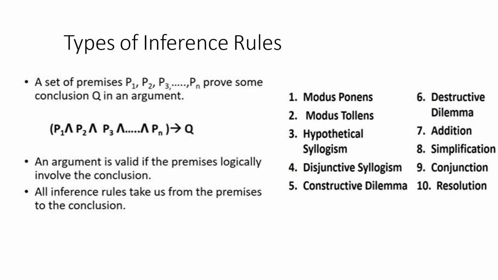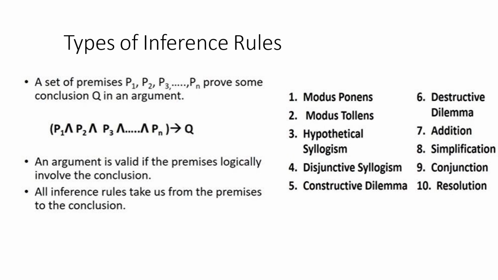So, we will see different types of inference rules. We have a set of premises or facts. We can consider them as P1, P2, P3, etc., up to Pn. And we have to prove one conclusion Q. An argument is valid if the premises logically entail the conclusion. So all the inference rules take us from the premises to the conclusion. If the premises are true, then the conclusion must be true.